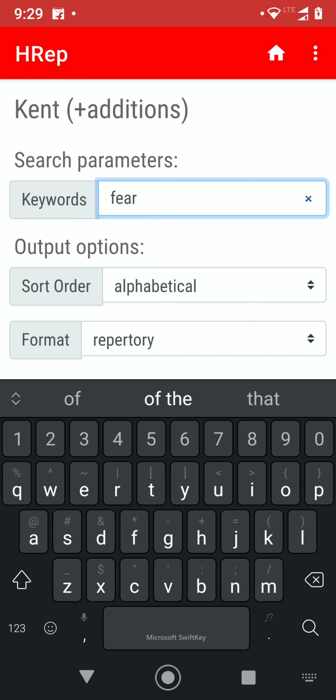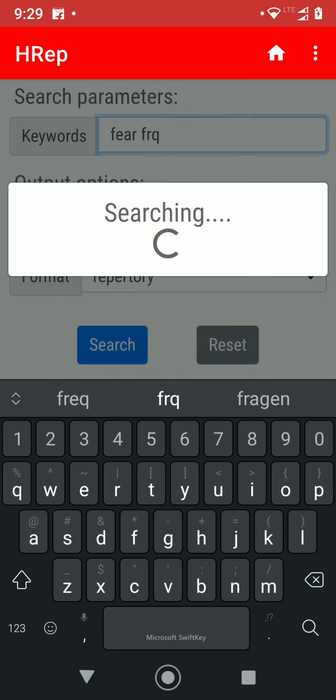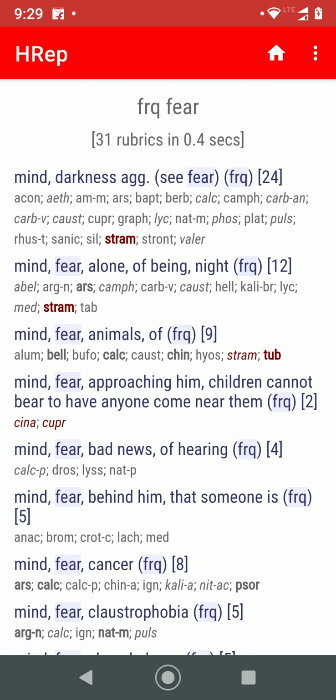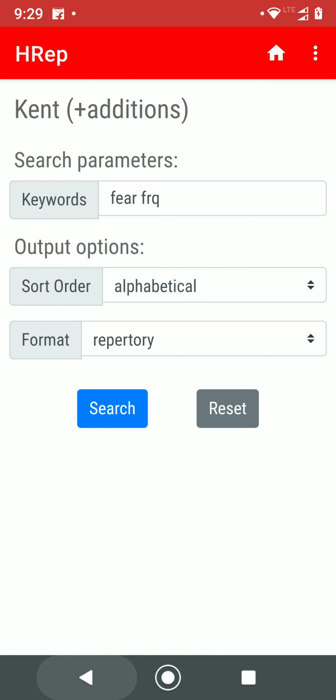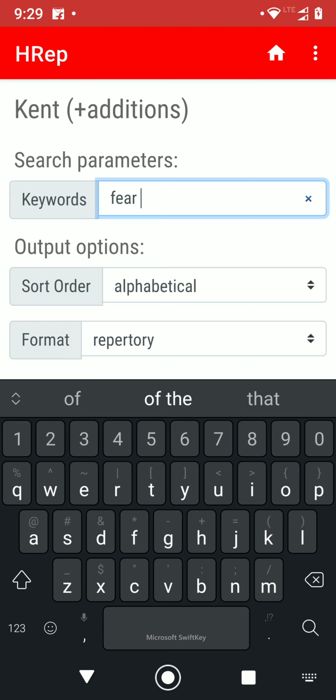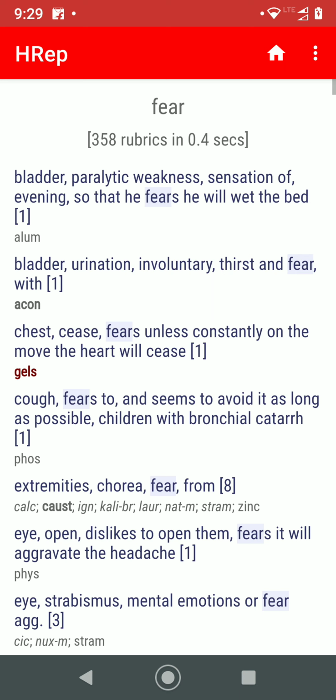Now I want to show you a feature which we've added, frequently used rubrics. So when you search like this, you find mind, darkness, aggravates. Now if I remove that FRQ and I search, you have an alphabetical thing, bladder, paralysis, weakness, so that he fears, fear is there in the word, bladder, urination, thirst, fear with, etc.